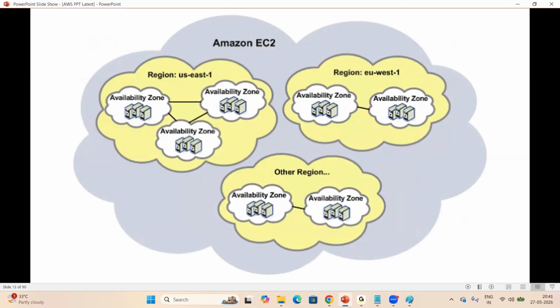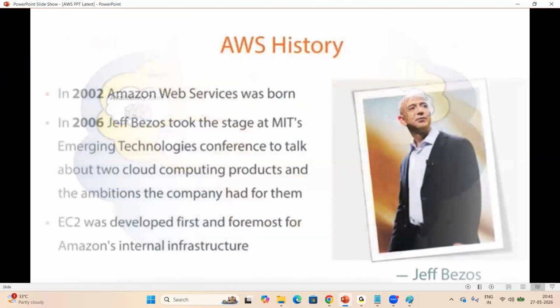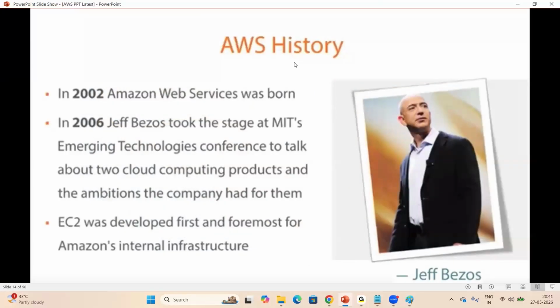Fine. Next one, AWS history. Look at here, this is Mr. Jeff Bezos, who invented the AWS platform, AWS cloud. AWS cloud was born in 2002. Initially, they started selling books. They started using cloud for their business. Slowly, they started giving services to the outside world.